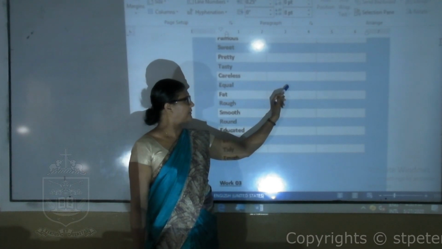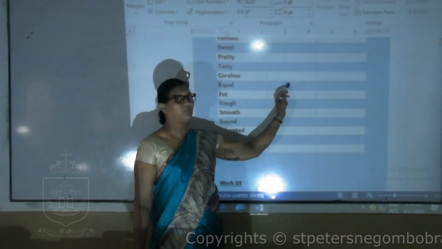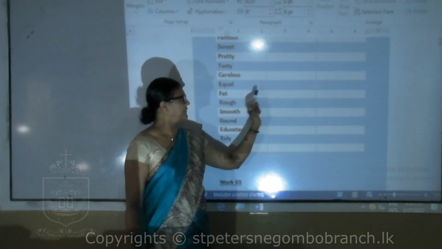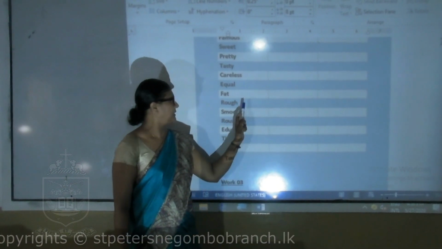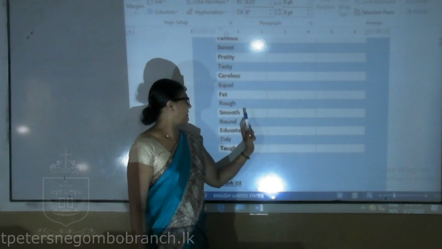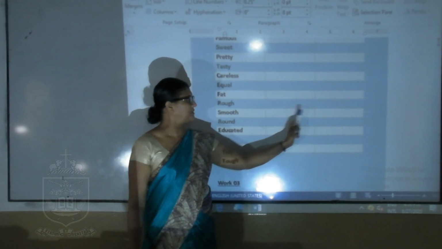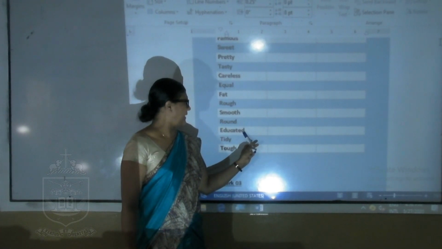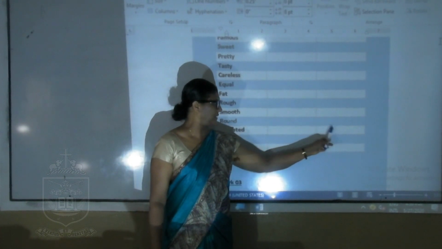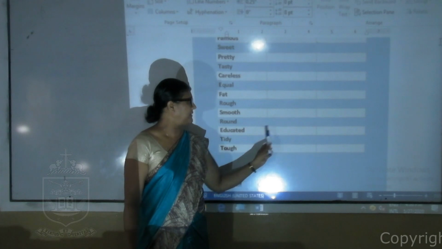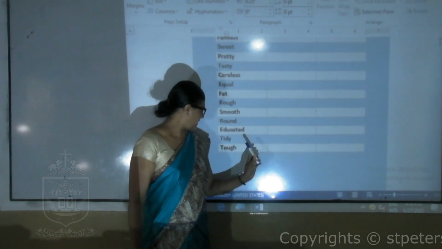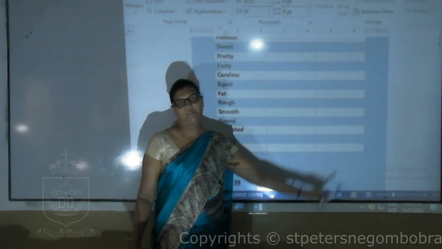Equal, more equal, most equal. Fat, fatter, fattest. Rough, rougher, roughest. Smooth, smoother, smoothest. Round, rounder, roundest. Educated, more educated, most educated. Tidy, tidier, tidiest. Tough, tougher, toughest.